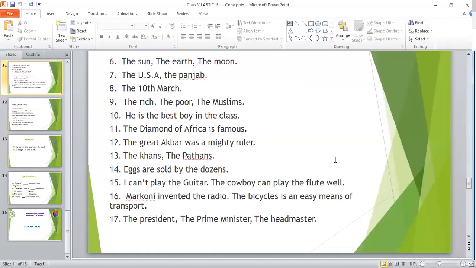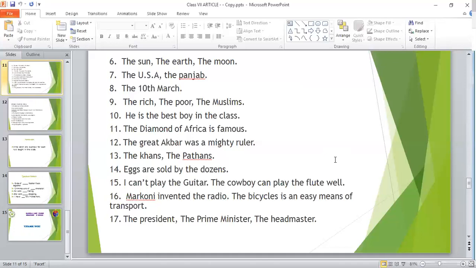And then again before the common noun, here we'll have to use the definite article the: the rich, the poor, the Muslims. Here, dear cadets, see one thing. Actually, rich, poor, these are adjectives, right? Only Muslim is a noun here. So before adjectives, if you use the definite article the, then those very adjectives become common nouns. Here, rich and poor are common nouns. They are no more adjectives.